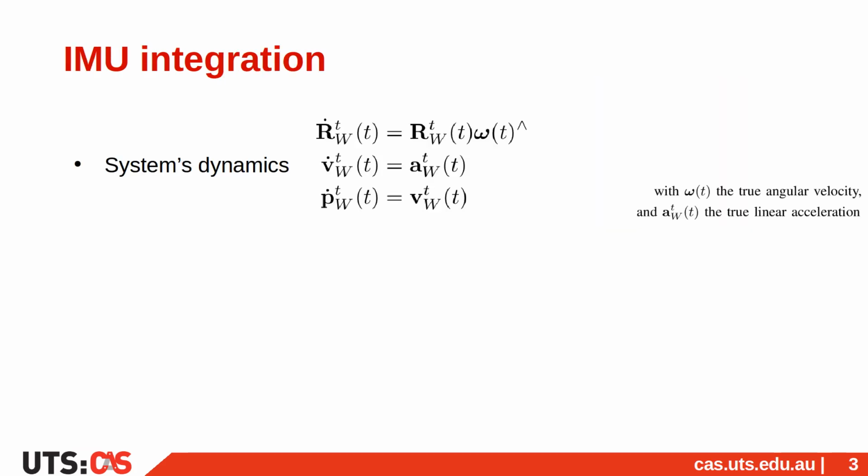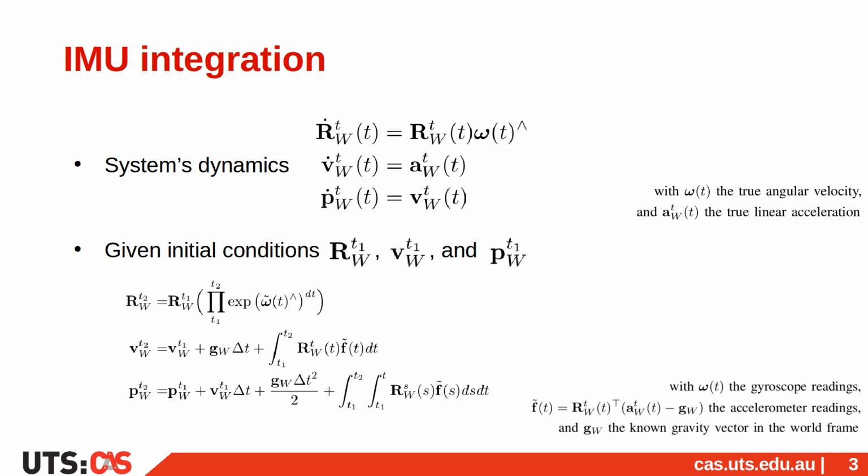Given the sensor dynamics, the natural way to predict a future pose is to conduct classic integration of the gyroscope and accelerometer readings from known initial conditions across the integration window from T1 to T2. In the context of state estimation, the initial conditions RT1, PT1, and VT1 are also part of the state to estimate. Consequently, their values are meant to change during the estimation process, leading to numerous recomputations of the different integrals. Note that for the sake of simplicity, in this video, the IMU biases are omitted. In the paper, our derivations consider the biases thoroughly.